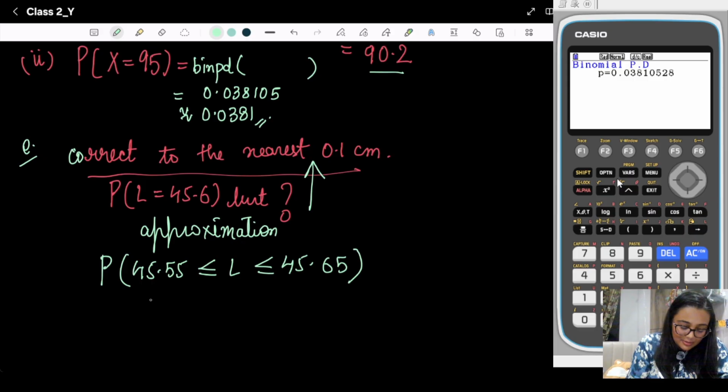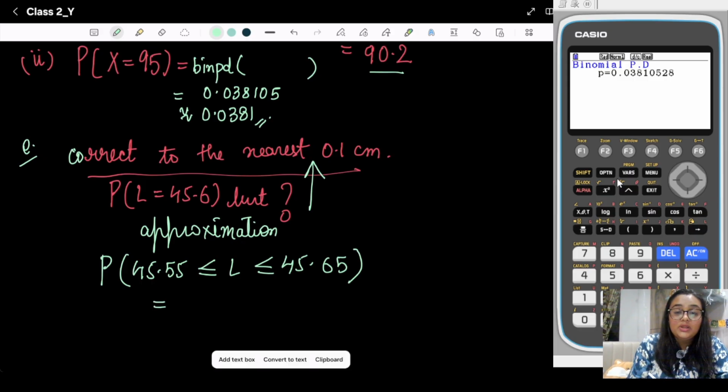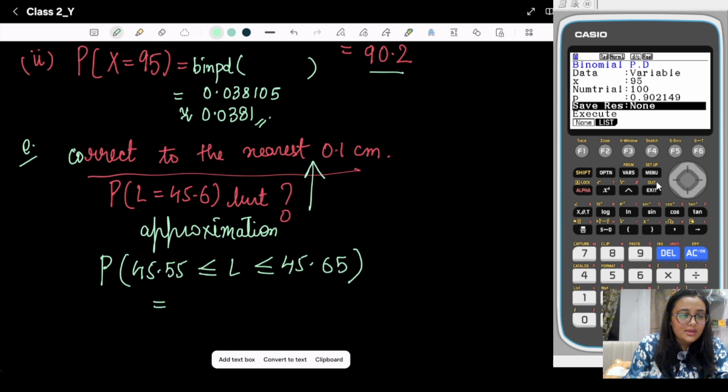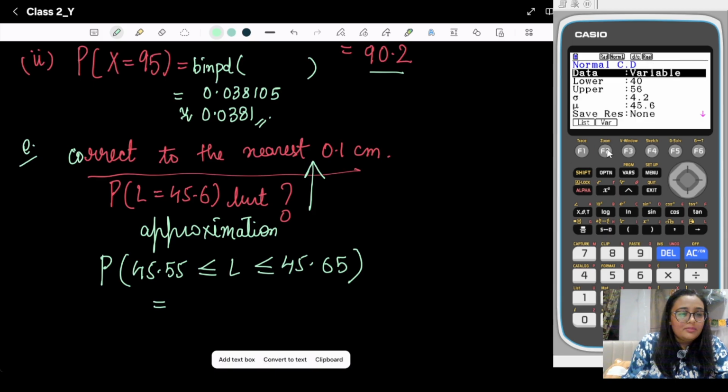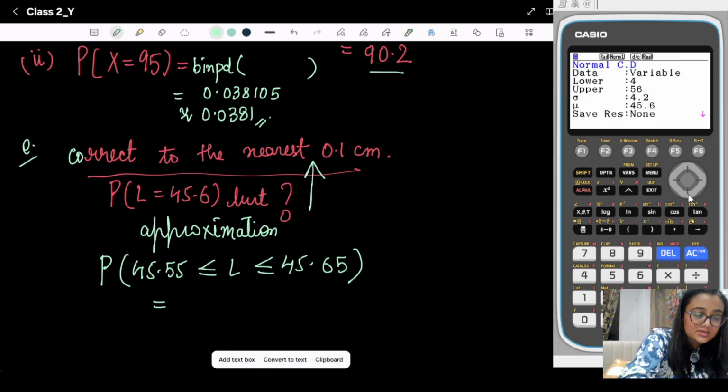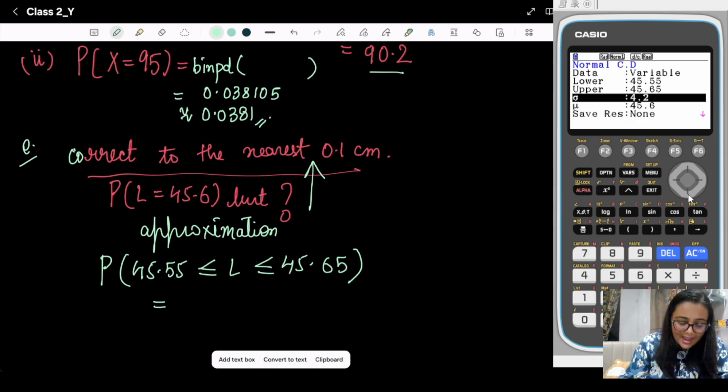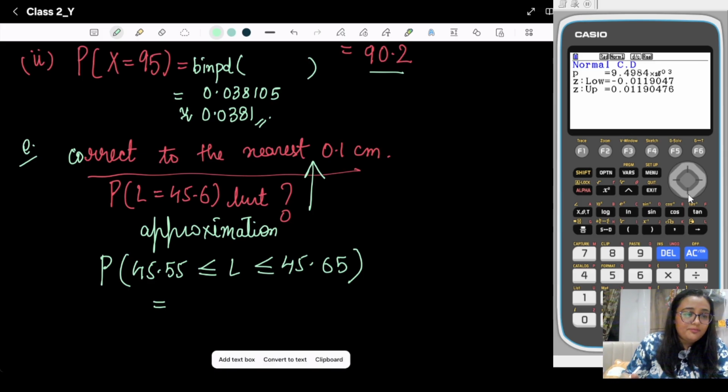Now it is easily done with the help of the GDC. Exit, again distribution, normal CD. The lower bound is 45.55 and the upper bound is 45.65, and sigma is 4.2 and mu is 45.6.